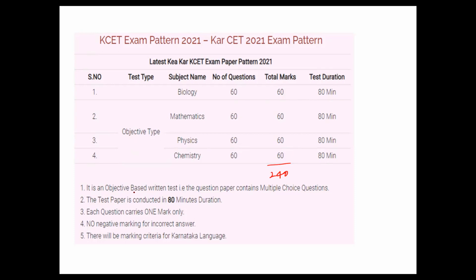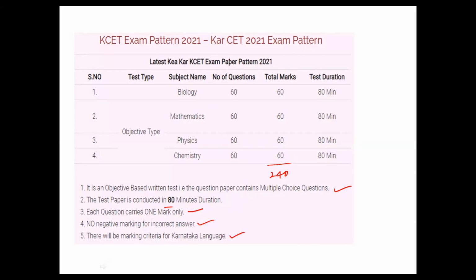So it is an objective-based written test. The question paper contains multiple choice questions. There is nothing descriptive. The paper is conducted for 80 minutes, and you have to be present in the class about 10 minutes in advance. Each question carries 1 mark only. No negative marks for incorrect answers. There will be a marking criteria for the Karnataka language.